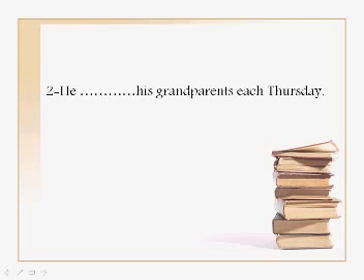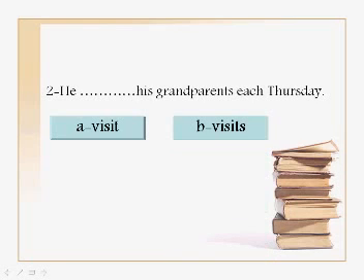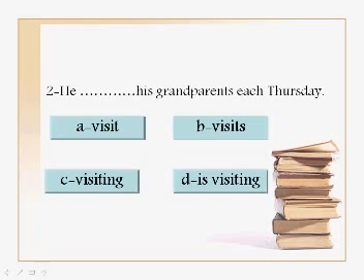This is going to be a present simple tense because we have the word each, right? So it should be easy now. He visits, he visiting, or he is visiting his grandparents each Thursday.